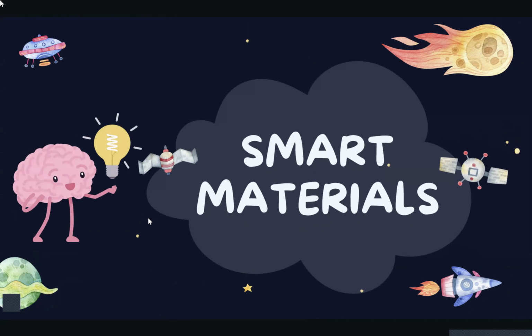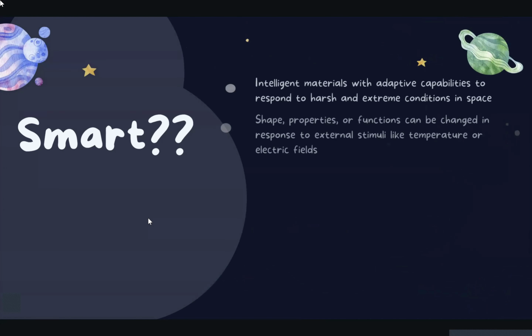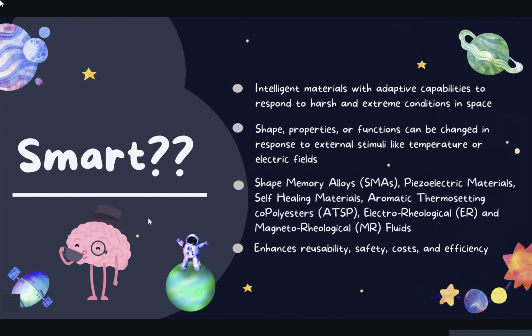Moving on, I'll be talking about smart materials. So what are smart materials? They're intelligent materials with adaptive capabilities to respond to harsh and extreme conditions in space, in which their shape, properties, or functions can be changed in response to an external stimulus. They enhance reusability, safety, cost, and efficiency. I'll be sharing four examples.